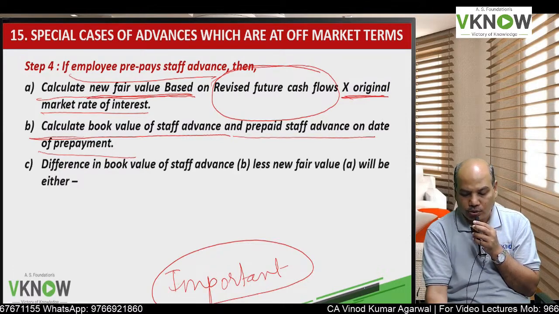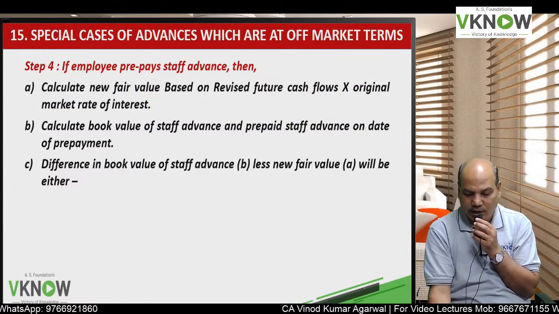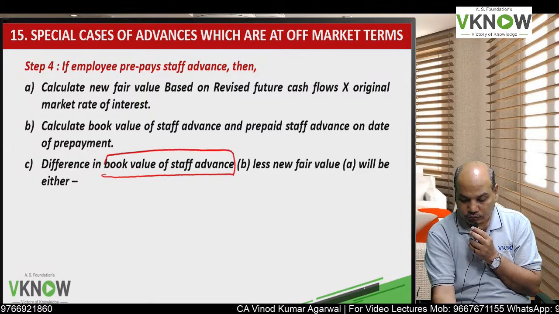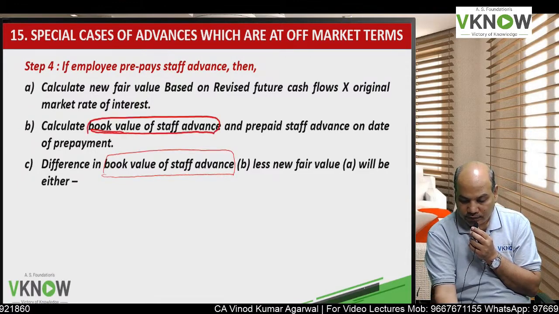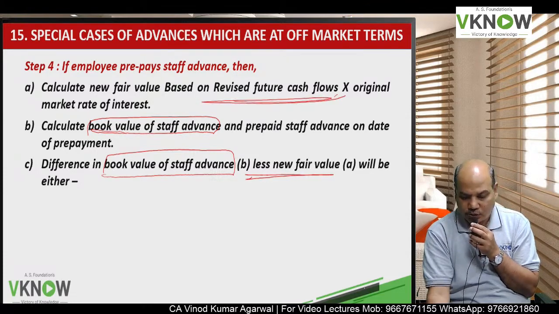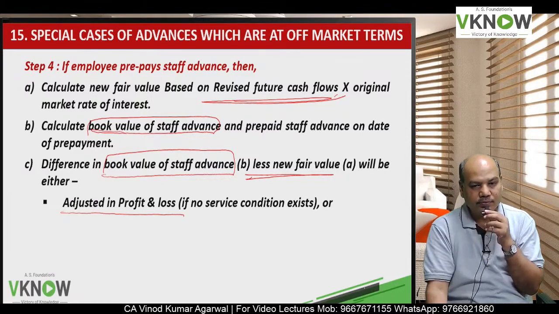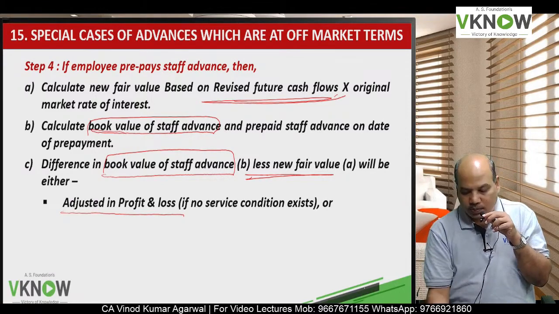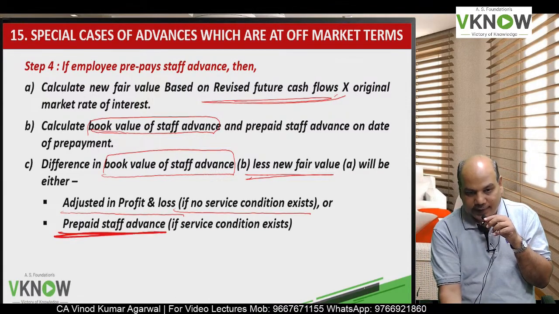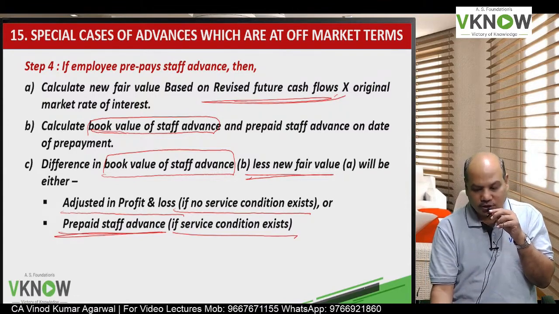Find out the book value of staff advance and prepayment of staff advance if any. The difference between book value, which is there in the ledger, and fair value which we have computed based on revised cash flow, will be either adjusted in P&L account, if no service condition exists, or will be adjusted in prepaid staff advance account if service condition exists.